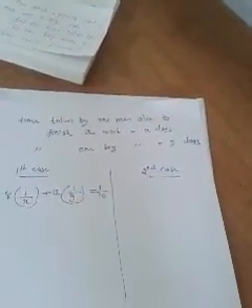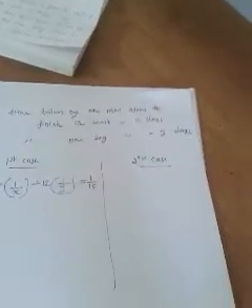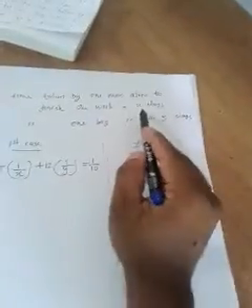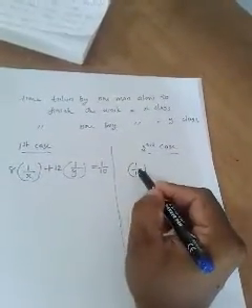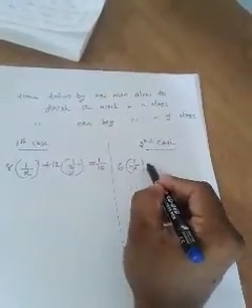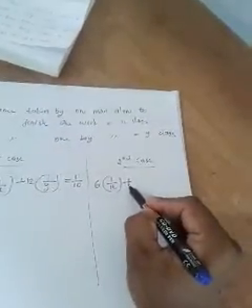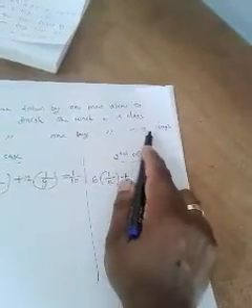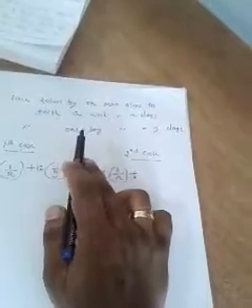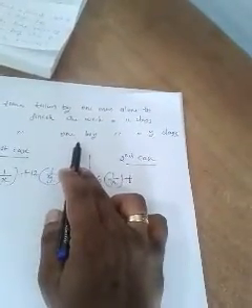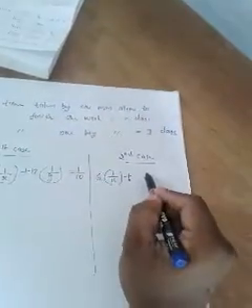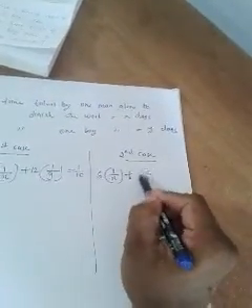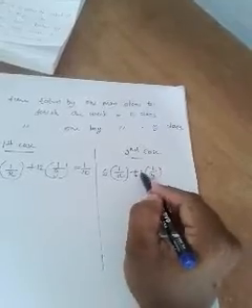And what was the second case? The second case says that 6 men and 8 boys can finish the work in 14 days. So the case of man is x, so take the reciprocal of that, 1 by x. How many men are there? 6 men, so multiply with that, plus, how many boys are there? 8 boys. The number of days taken by one boy to finish the work is y, so take the reciprocal of that, 1 by y. Then how many boys are there? 8 boys, multiply with that.